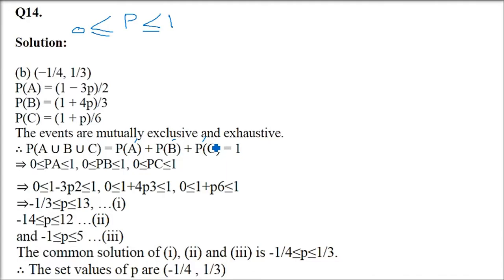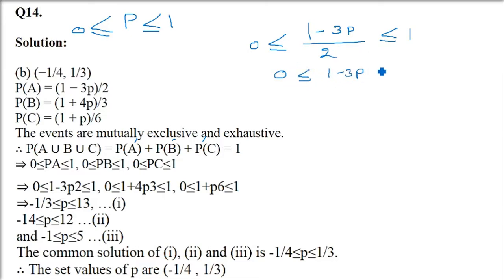Okay. So let us see here. We will see one by one because every probability is between 0 and 1. So 1 minus 3p by 2 has to be between 0 and 1, either 0 or 1 or in between them. Now multiply both sides by 2. All these three we are going to do. First let us take this one. Multiply both sides by 2.